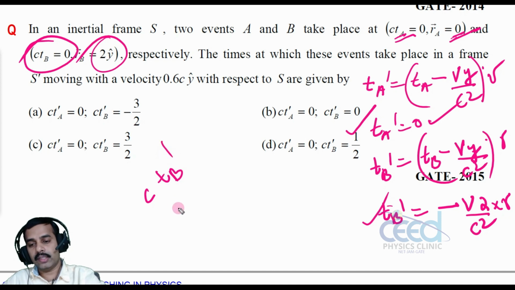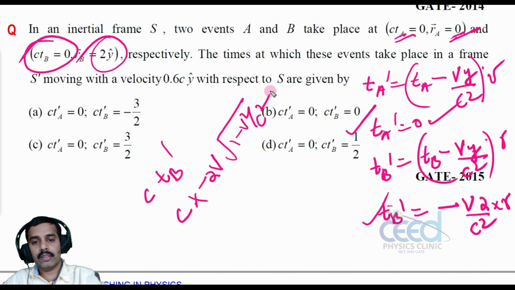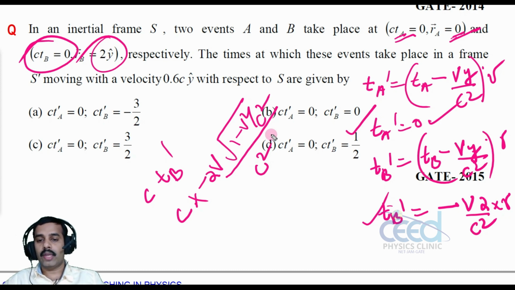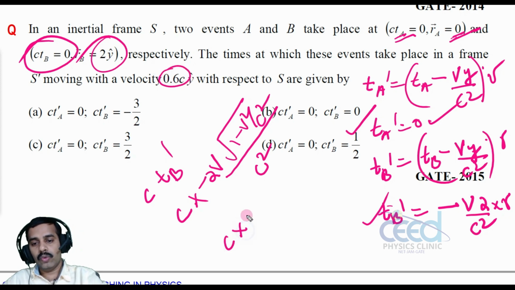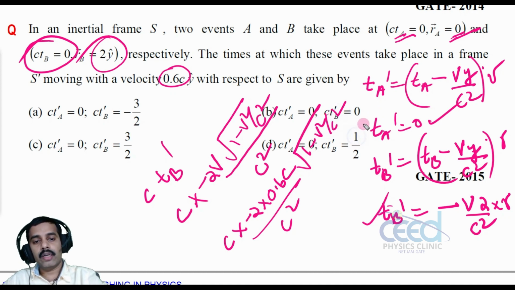C_TB dash is equal to C into this minus V minus 2V gamma. Gamma is root 1 minus V square by C square divided by C square. Right. Now let us substitute the value. What is V? V is given, that is 0.6C. So C into minus 2 into 0.6C divided by C square into root 1 minus V square by C square. Again this V I can give as 0.6C.